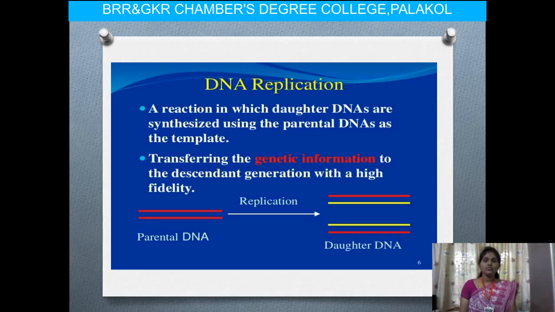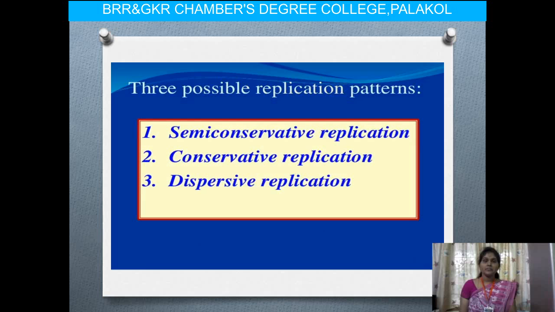Adding two different pairs of DNAs and pairing with the parental DNA, one parental DNA produces two daughter DNAs. That is called DNA replication. This is the reaction in which daughter DNAs are synthesized using the parental DNA as a template.